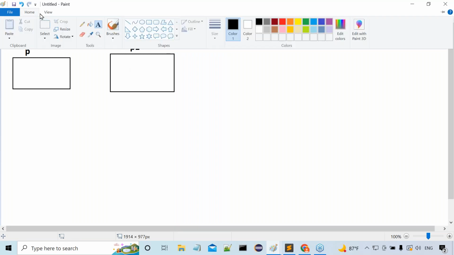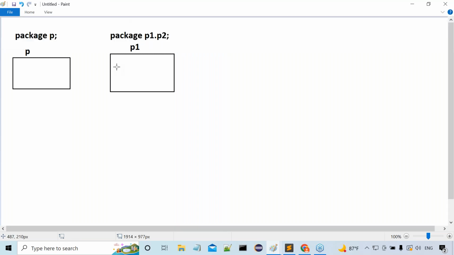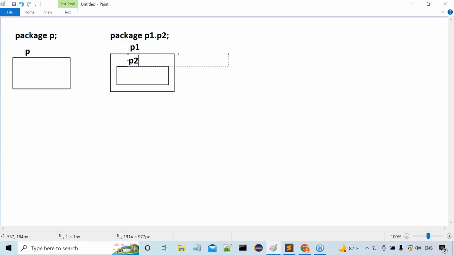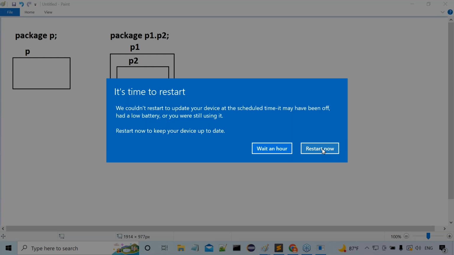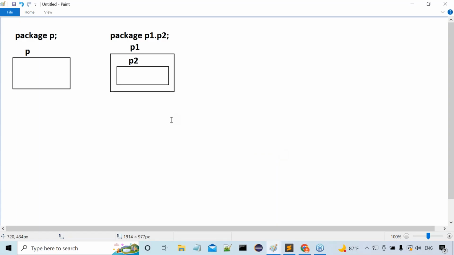Then inside this P1, a nested child folder will be created, with the name P2. With that package statement, when we compile, the folder structure will be created automatically like this. Observe carefully, under this package we are going to provide classes and interfaces. Okay, fine, leave this one.